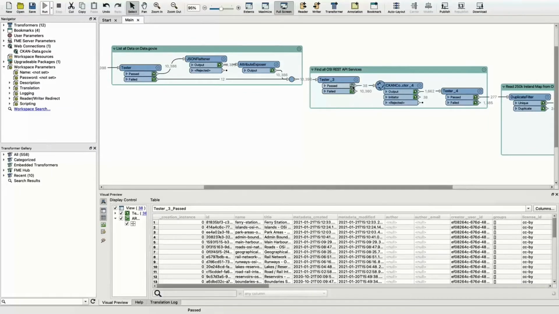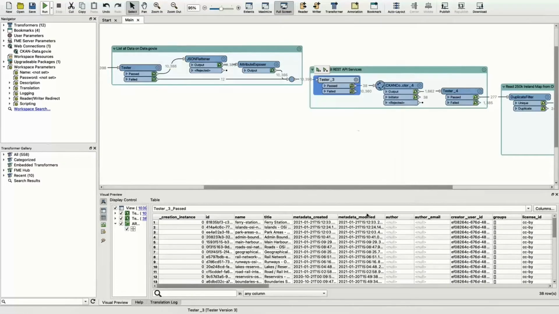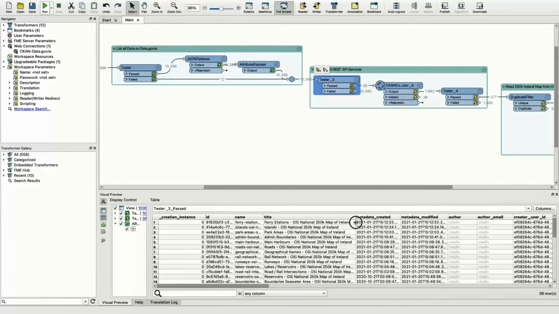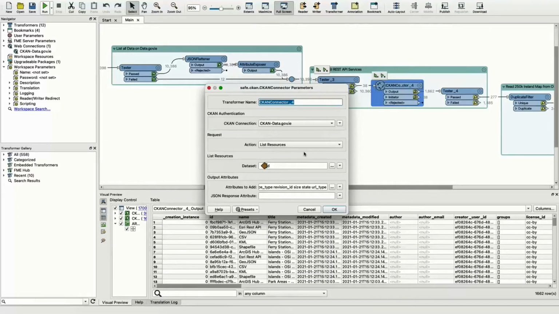So I then just took OSI, search for OSI. So you can see here, show me organization name, Ordnance Survey Ireland. And I look for their 250K map, which is kind of that open map, pull down some open data. So that filters down to about 38 records. And then I can pass that into the next CKAN transformer. And that CKAN transformer there will then list all the resources.